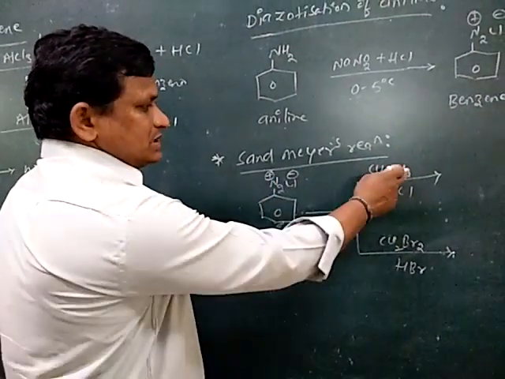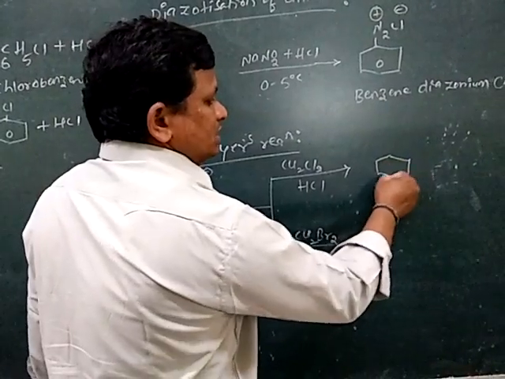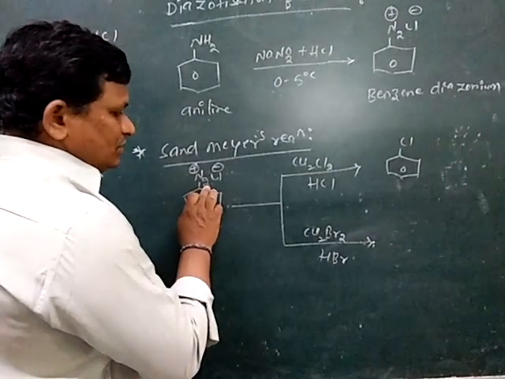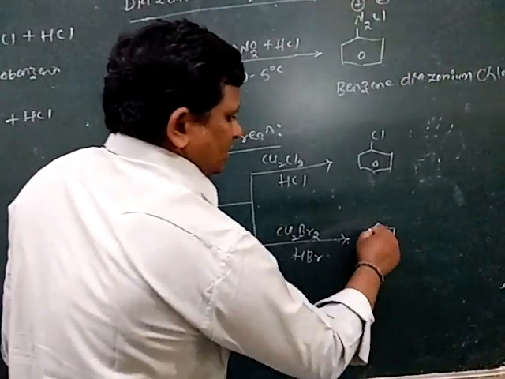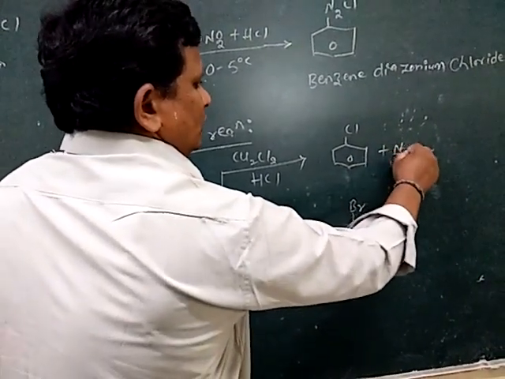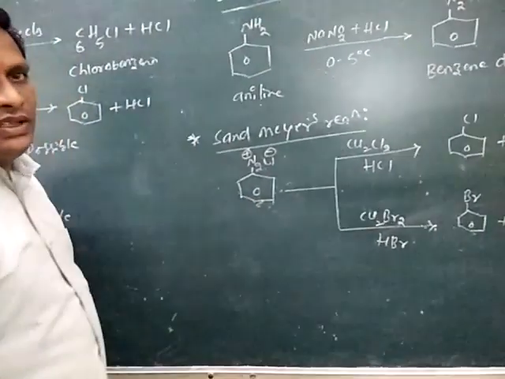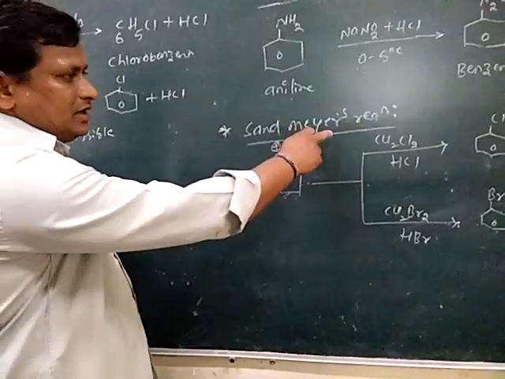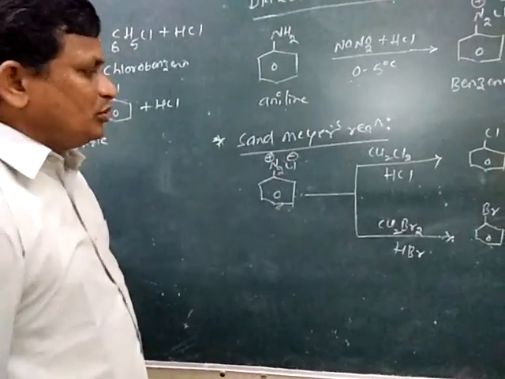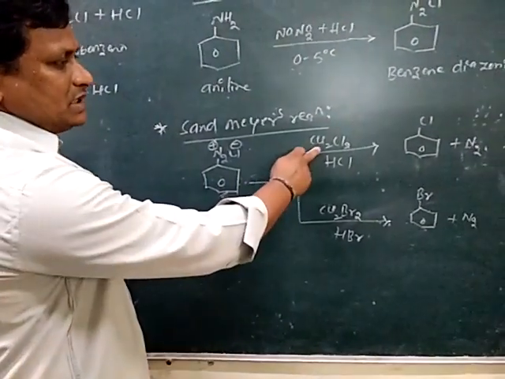So then this group is substituted by chlorine. So the obtained compound is chlorobenzene. Then bromine is substituted for this group. The obtained compound is bromobenzene. So then N2 is obtained. So this reaction is known as Sandmeyer's reaction: preparation of chlorobenzene and bromobenzene from diazonium chloride in the presence of cuprous chloride.